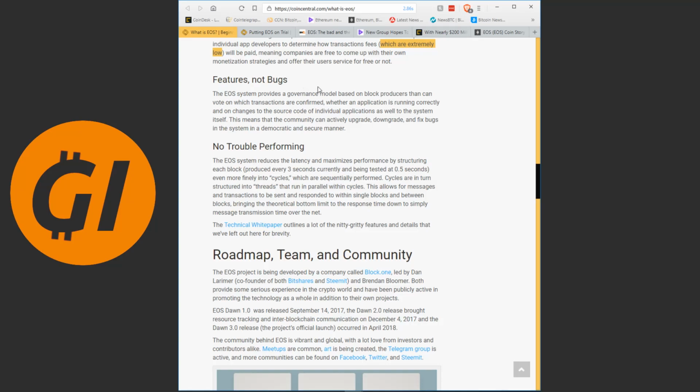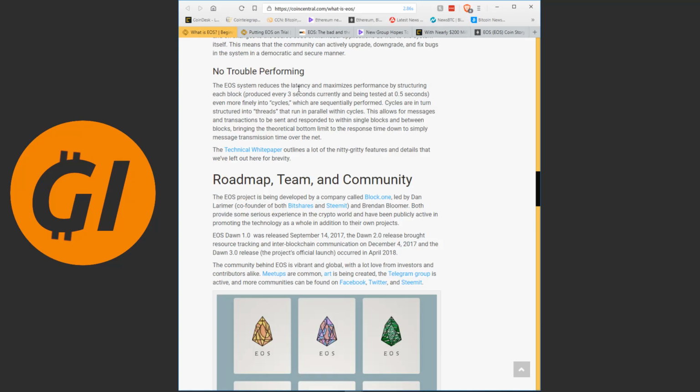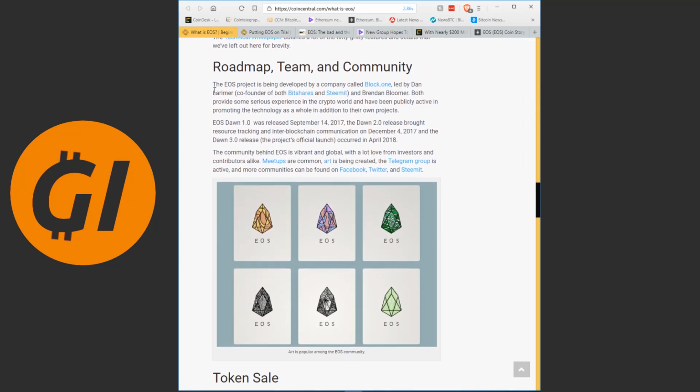The EOS system provides a governance model based on block producers that can vote on which transactions are confirmed, whether an application is running correctly, and on changes to the source code. This means that the community can actively upgrade, downgrade, and fix bugs in the system in a democratic and secure manner. The EOS system reduces latency and maximizes performance by structuring each block even more finely into cycles, which are sequentially performed. Now the roadmap.